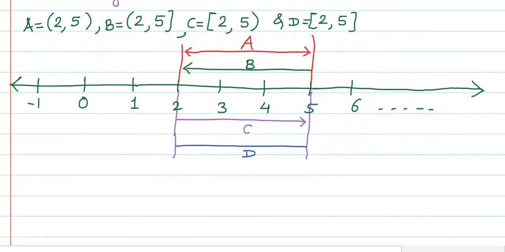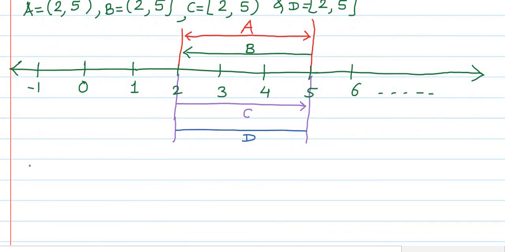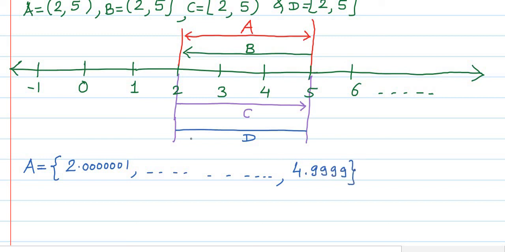The set A is the open interval 2 to 5, which means the smallest element of set A cannot be written exactly as 2.00000001. The smallest element of the set A is of the form 2.00001 and so on, and the largest member of this set A is of the form 4.999999 and so on. But 5 is not its member, and neither is 2.